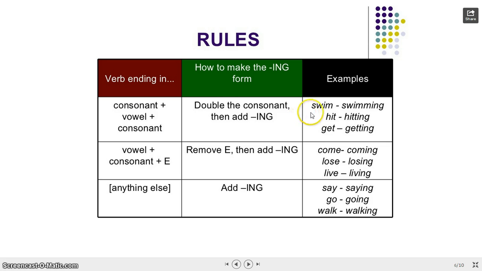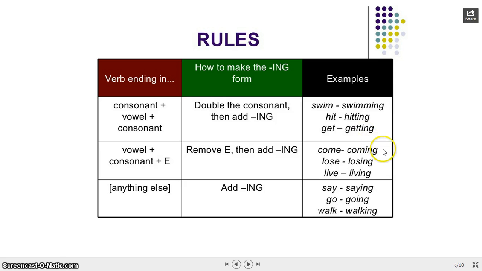Here are some examples. Swim. Swim ends in a consonant, letter M. So we're gonna double the letter M, and after that we're gonna add the ending ing. Another example would be hit. Hit ends with letter T, that is a consonant. So we're gonna double the letter T and we're gonna add ing. Hitting. Forget, we're gonna double the T also and we're gonna add ing.